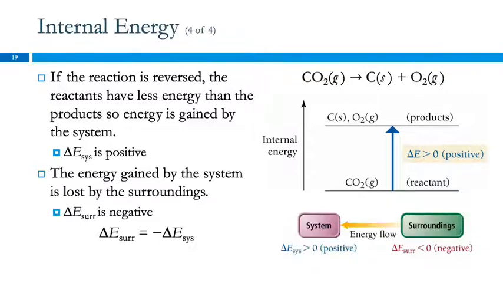So if the energy for the surroundings, don't write with the highlighter, that doesn't work very well. If the energy for the surroundings is 5 joules, then negative delta E, we've got negative, they're opposite of each other.